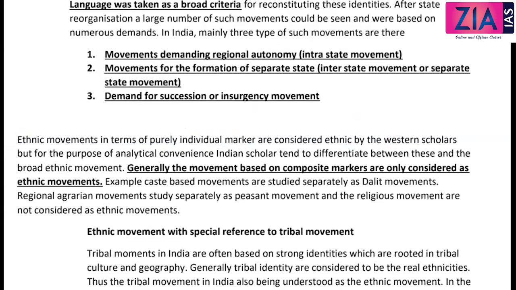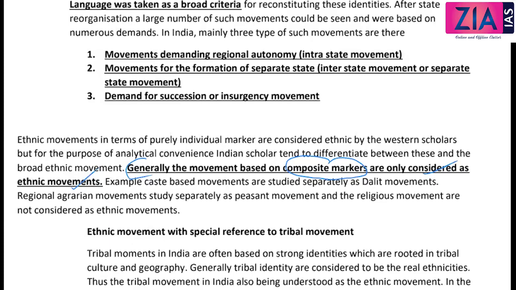But for analytical convenience, Indian scholars tend to differentiate between these and the broad ethnic movement, because in India a lot of such identities exist, so it is very difficult to study each and everything. Broad ethnic movement means it is based on a composite marker, based on culture. So generally, only movements based on composite markers are considered ethnic movements in India.